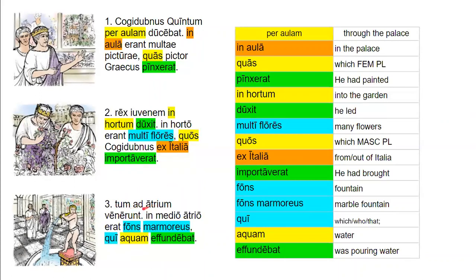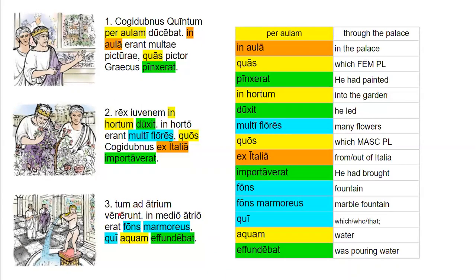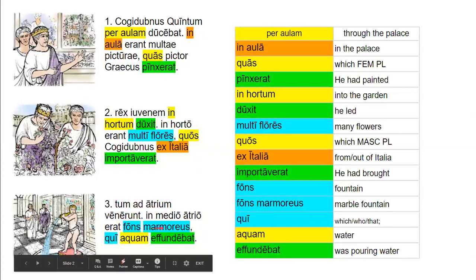Tum ad atrium venerunt. In medio atrio erat fons marmoreus, qui aquam effundebat. So then they arrived at the atrium, right? Perfect tense verb. In the middle of the atrium was a marble fountain, which was pouring forth water. All right, so this is an imperfect tense verb, erat.